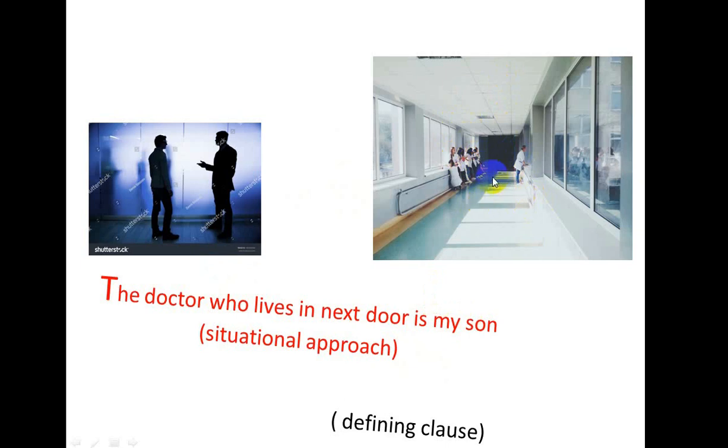So the doctor who lives next door is my son. But he is already a doctor. Who lives next door is my son. So we know about the son only, because they know already he is a doctor. It never gives any additional information. They know only he is a son. It is called the defining clause. So this is called the situational approach. Here there is no additional information. They know only one thing: he is my son. That is only one piece of information.